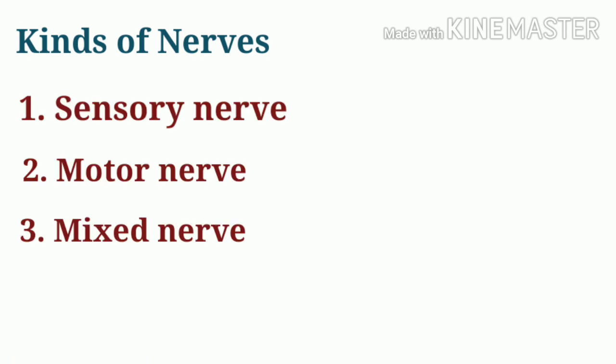Now, let's understand the types of nerves. First one, sensory nerve. Sensory nerve contains only sensory fibers, bringing impulses from the receptors to the brain or spinal cord. Example is optic nerve arising from the eye and ending in the brain. Second one is motor nerve, which contains only motor fibers, carrying impulses from the brain or spinal cord to the effector organs to bring them into action.